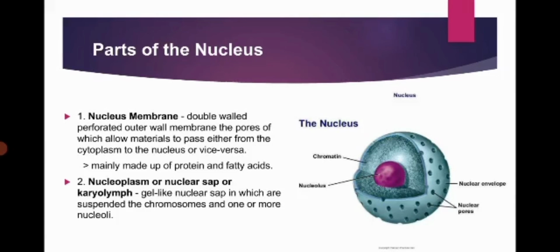Parts of the nucleus. Number 1, nuclear membrane. Double-walled perforated outer membrane, the pores of which allow materials to pass either from the cytoplasm to the nucleus or vice versa, mainly made up of protein and fatty acids. Number 2, nucleoplasm or nuclear sap or karyolymph. Gel-like nuclear sap in which are suspended the chromosomes and one or more nucleoli.